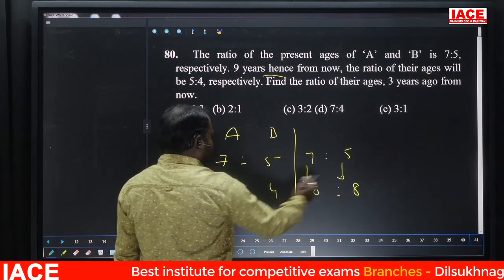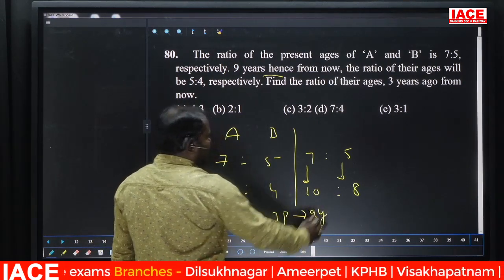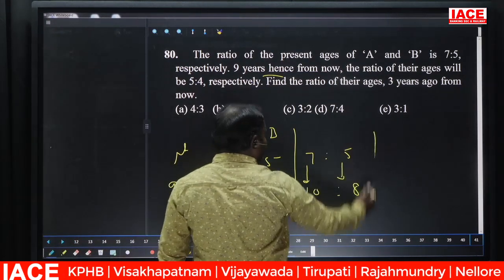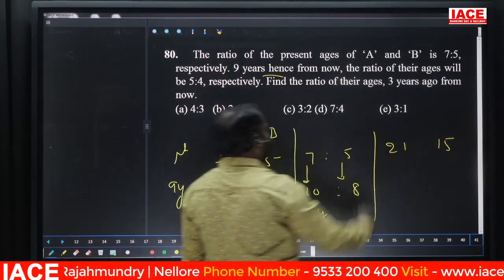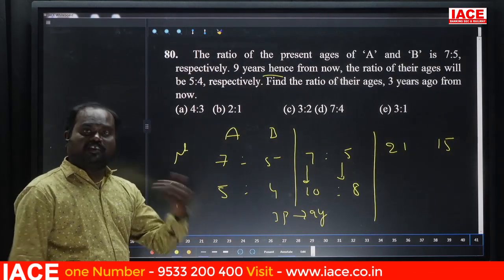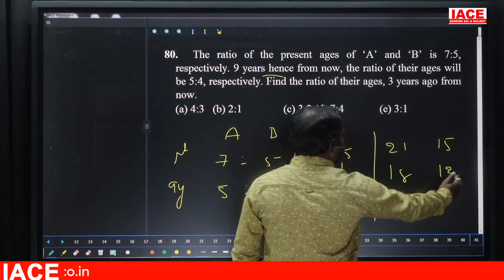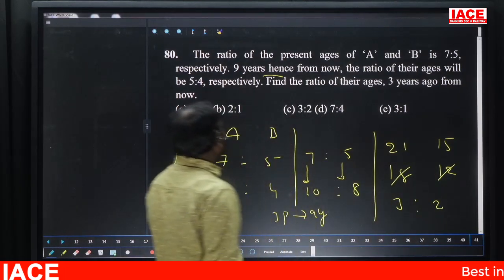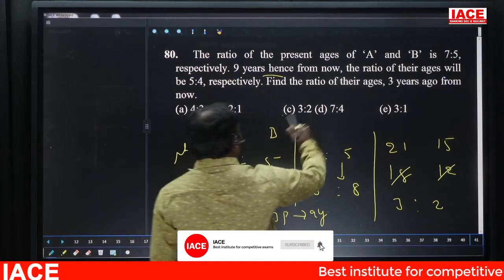Here also 3 parts is equal to 9 years. Then one part means 3 years. If one part is 3, A's age will be 21, B's age will be 15. These are present ages. But the question asks 3 years back. 3 years back, 18 and 12. What is the ratio? 6 threes, 6 twos. Ratio 3:2. 3:2 is nothing but option C. Option C.